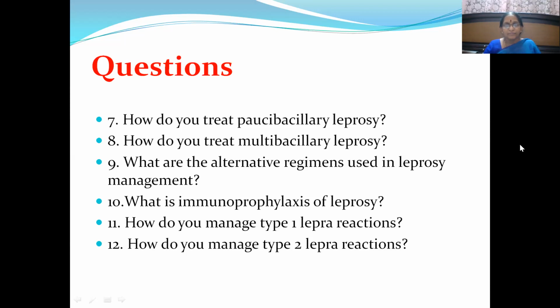And what are the alternative regimens used in leprosy management, and what is immunoprophylaxis of leprosy and the latest vaccines that are under trial? And how do you manage type 1 lepra reactions? How do you manage type 2 lepra reactions?